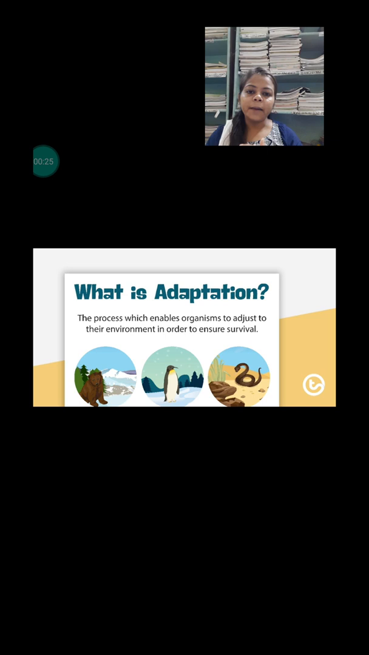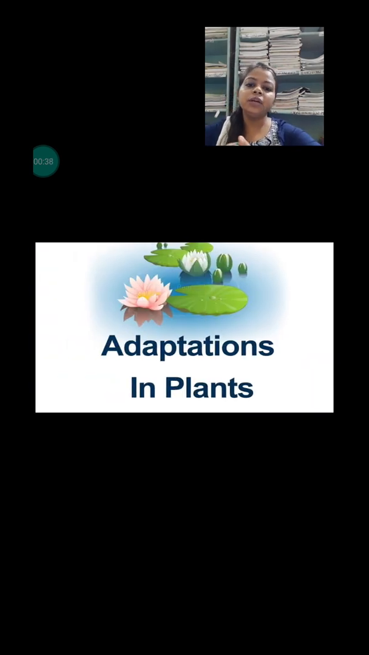Okay, the adaptation can occur in the animal also and the plant also, because both are living beings, and each and every living being adapts some special feature to survive in their surrounding. But in this chapter we are only going to discuss the adaptations in plants. Okay, so what are the adaptations in the plant?